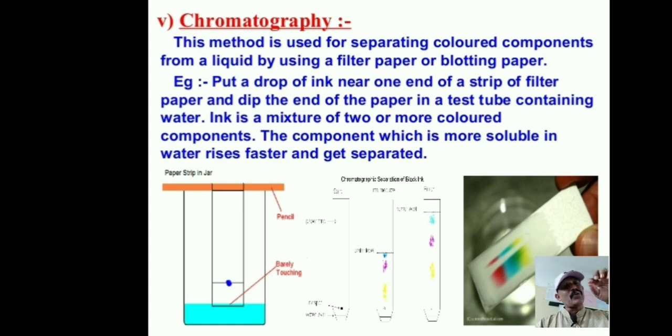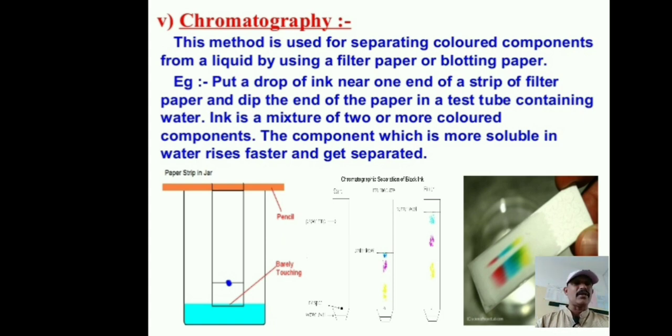Put it slowly in the test tube, or any utensil containing water, and observe how the color rises up the paper. This is one method of separating colored components from a liquid. That method is known as chromatography.